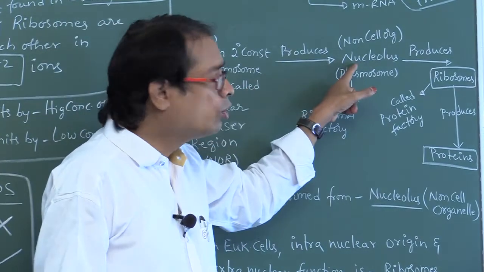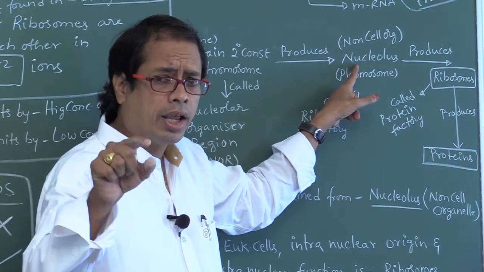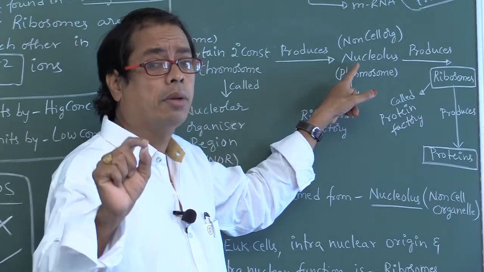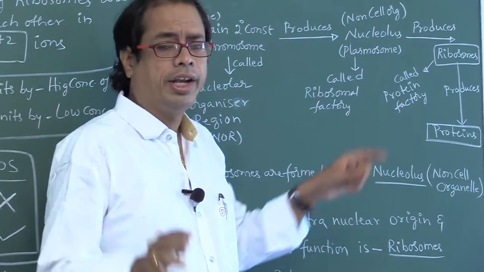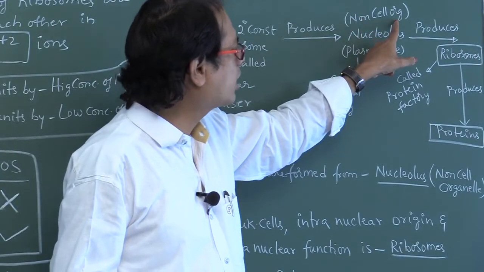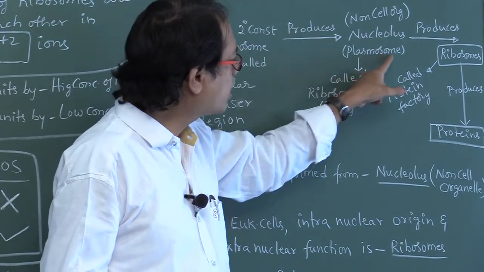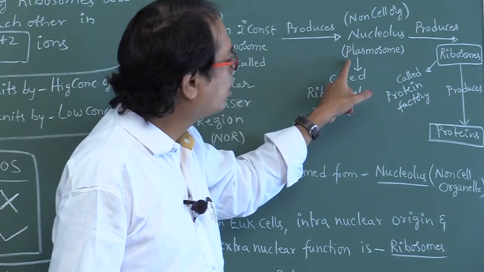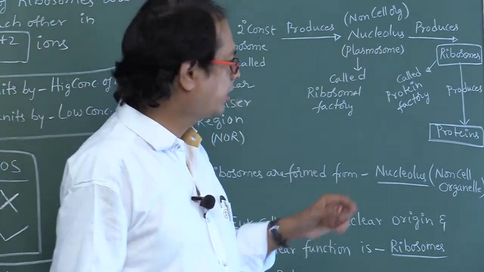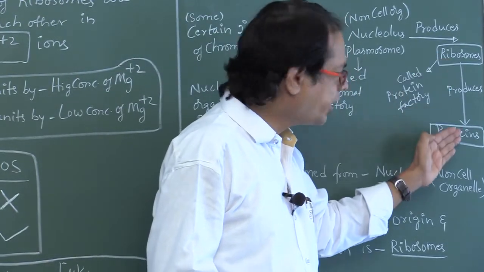Is this nucleolus membranous or membraneless? Membraneless. Is it a cell organelle? No. It is a non-cell organelle. Nucleolus is also called plasmosome.